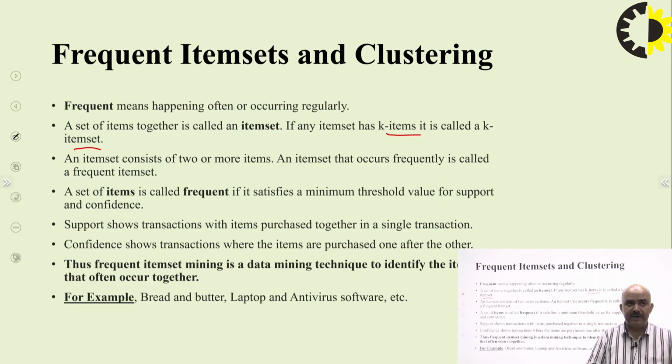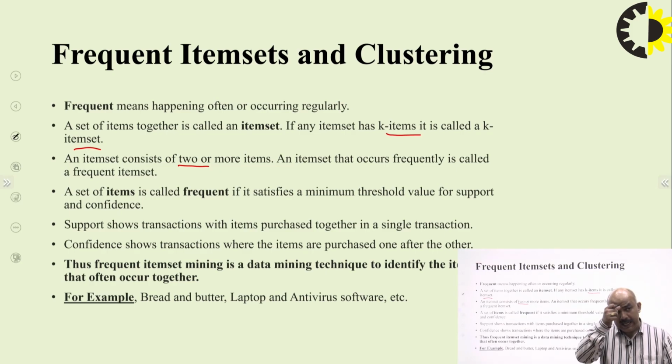Frequent is a different thing, and item set is a different thing. When combined, we say the item set consists of two or more items. The threshold is that two or more items must be purchased together, clubbed together, and then item sets that occur frequently are called frequent item sets. A set of items is called frequent if it satisfies the minimum threshold values for support and confidence. Support shows a transaction with items purchased together in a single transaction. Confidence shows the transactions where the items are purchased one after the other.